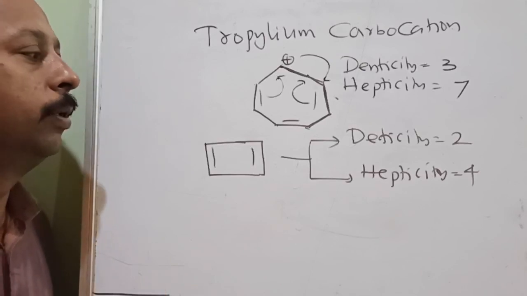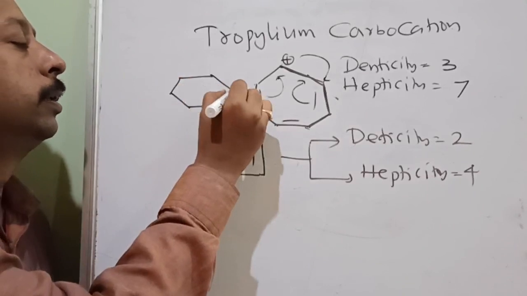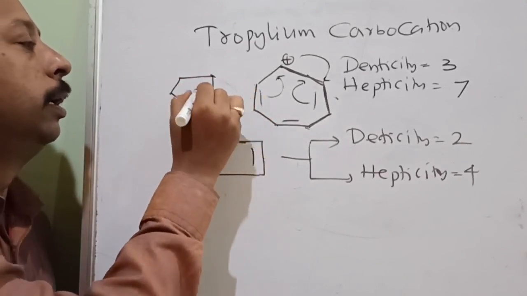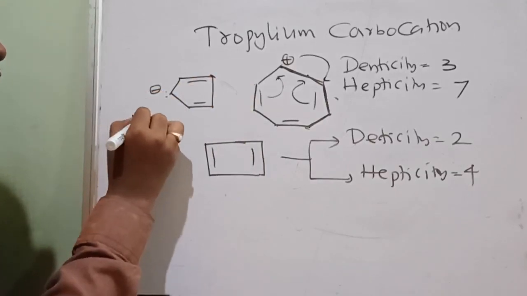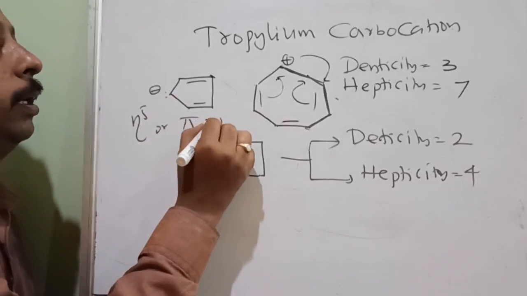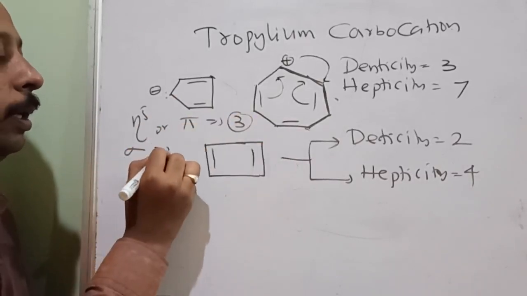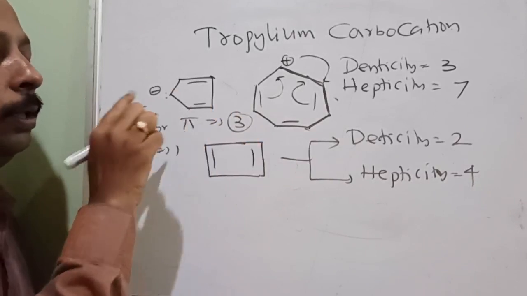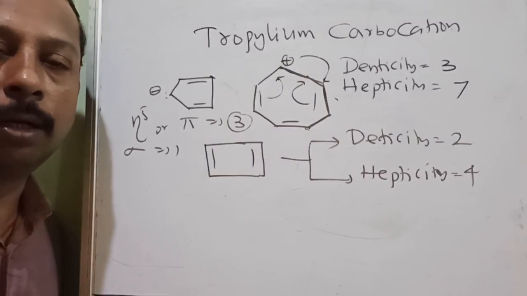So now I think everybody understood the three things you should understand. When a sigma bond is there, especially this question will come in the cyclopentadienyl. So you should check if it is eta 5 or a pi bond is there. That time denticity is how much? 3. If a sigma bond is there, then denticity is only 1. Only this lone pair can be donated. So I think you all understood.